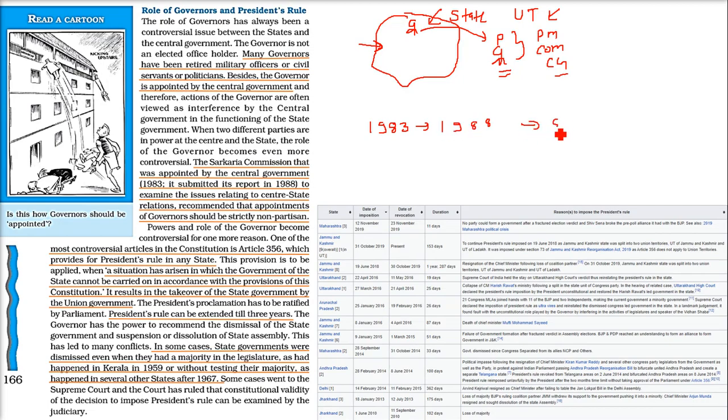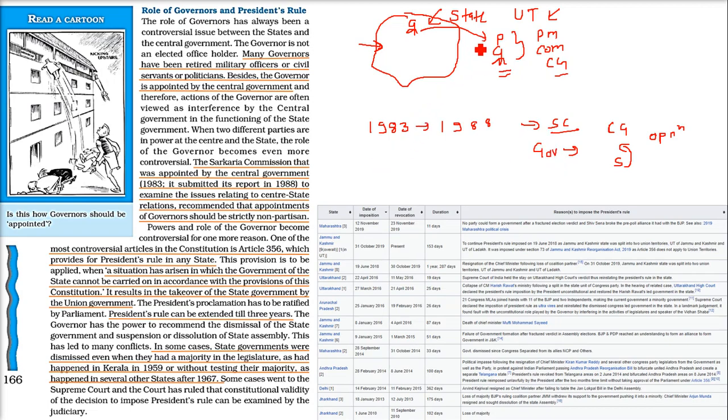So the Sarkaria Commission gives a report that the governors should be appointed non-partisan. That means it should not be from the central government. The state also should be asked, and also the opposition party should be asked. So this is what the Sarkaria Commission suggested.